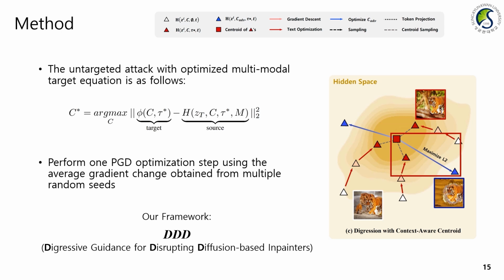Since the inpainting model is a generative model, we perform one PGD optimization step using the average gradient change obtained by multiple random seeds. This framework we've discussed is our proposed DDD, which is digressive guidance for disrupting diffusion-based inpainters.